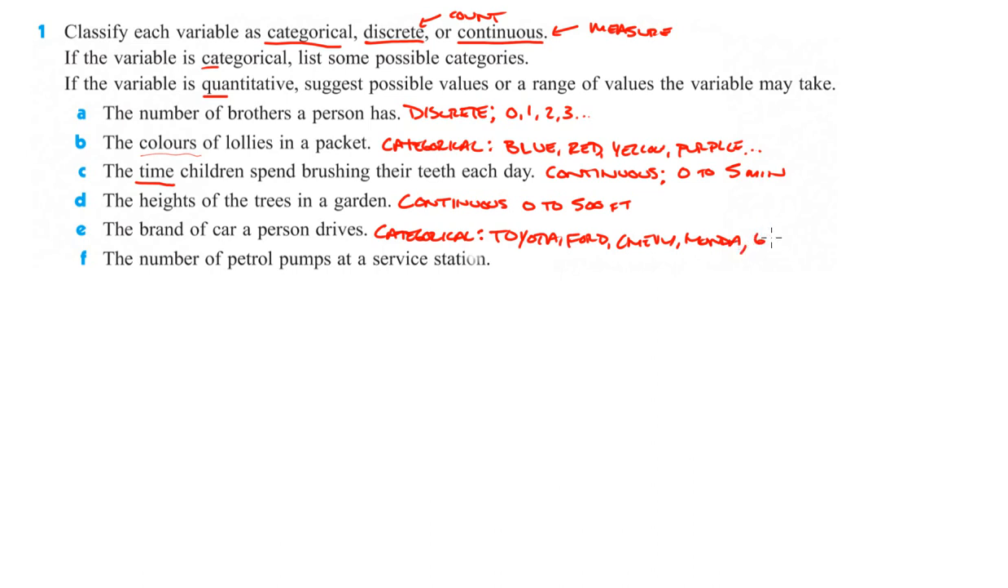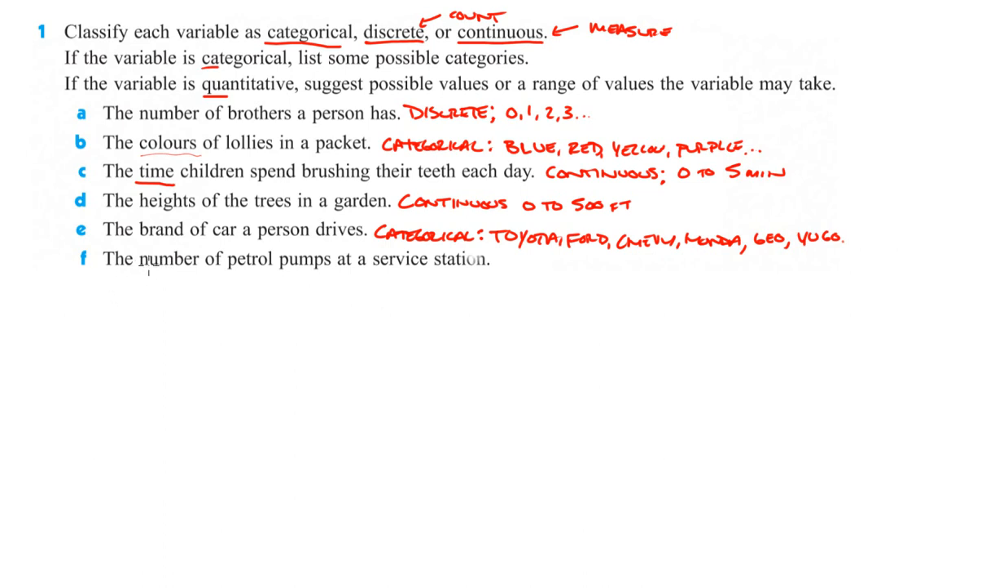what's a Geo? You guys remember Geos? And then there was a Yugo. You should look up what a Yugo is. Yugo is this old car made in Yugoslavia, actually. So anyway, brand of car a person drives. We could name off any sorts of different brands.